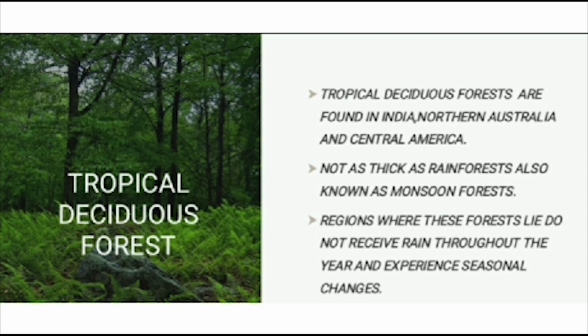These forests that are not as thick as rainforests are also known as monsoon forests. The regions where these forests lie do not receive rain throughout the year and experience seasonal changes. The trees in these forests adapt themselves to seasonal changes as they remain green during the wet season and shed leaves during the dry season to conserve water.